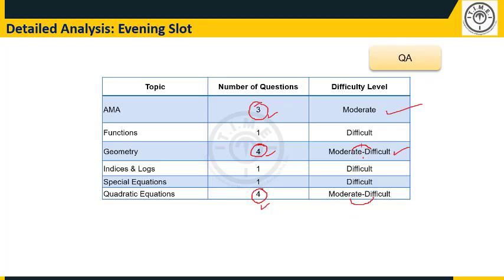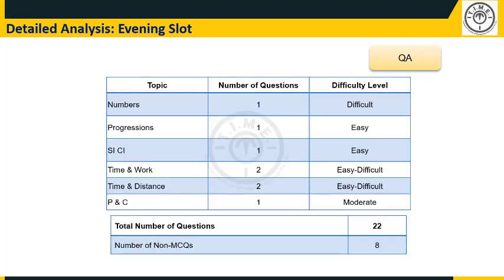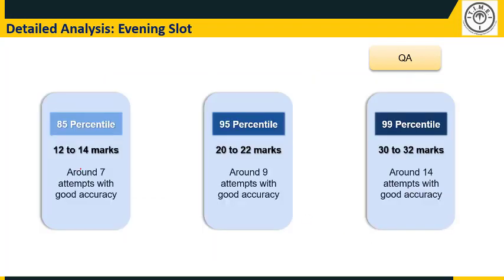So those of you who have been able to spot the moderate and easy questions out of this would have been able to get a higher score. If you look at this table, the remaining topics have many easy questions also. So looking at the cutoff analysis, just around 7 questions; in fact, the central number here is 13. We are saying that with about 4 to 5 questions all correct, one would be able to clear 85 percentile. Counting for some errors, up to 7 questions may be required. And for 99 percentile, just around 15 questions would be sufficient.